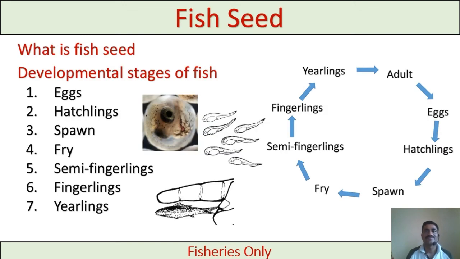Thus, friends, we discussed here what fish seed is and the development stages of the fish: eggs, hatchling, spawn, fry, semi-fingerling, fingerling and yearling.